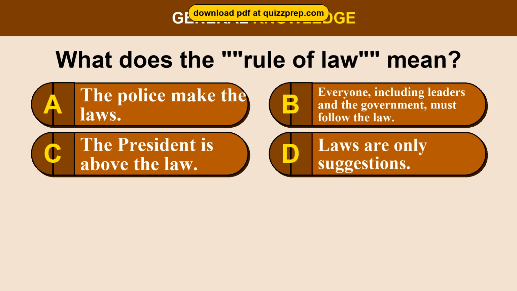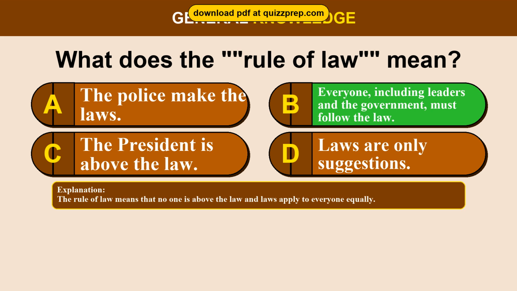Question 22. What does the rule of law mean? Option A. The police make the laws. Option B. Everyone, including leaders and the government, must follow the law. Option C. The president is above the law. Option D. Laws are only suggestions. The correct answer is option B. Everyone, including leaders and the government, must follow the law. The rule of law means that no one is above the law and laws apply to everyone equally.